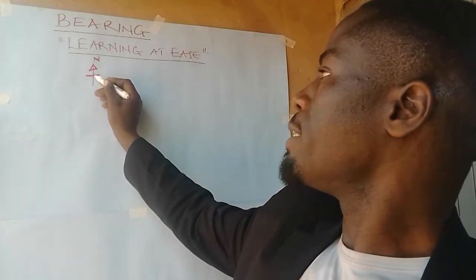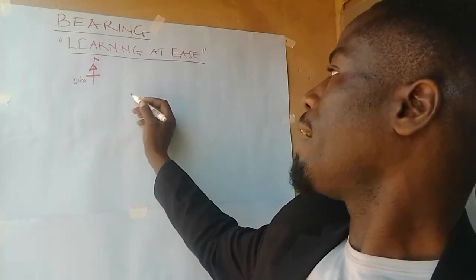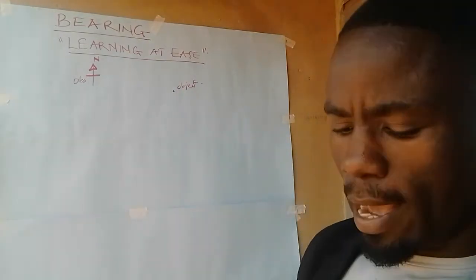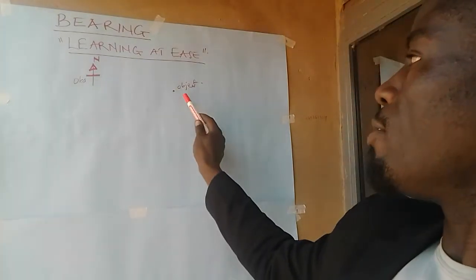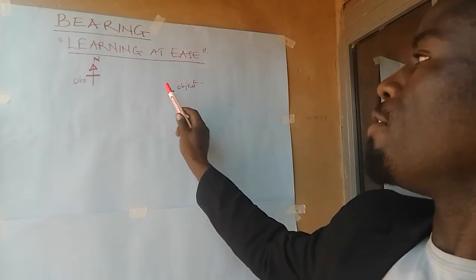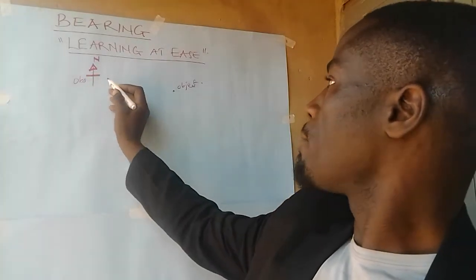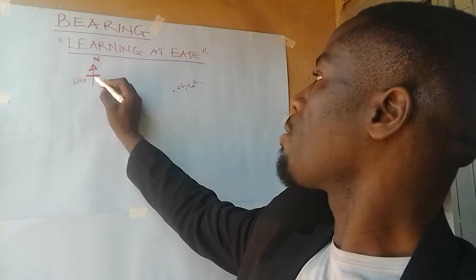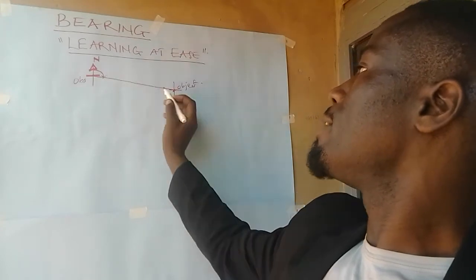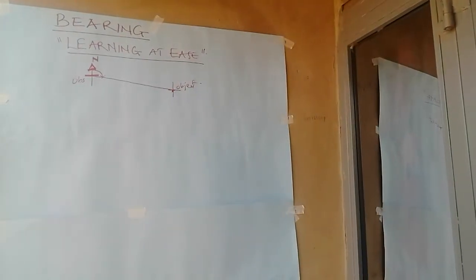Supposing we are having our object here, assuming this is the observer, we have the observer here, and we have the object here. So we want to trace the angular distance or the location of this object in angular form from this point. Basically, we shall look at the position of this from the north line in a clockwise direction. So, we want to find out what is the angular distance of this from here. And that one is basically what we call bearing.